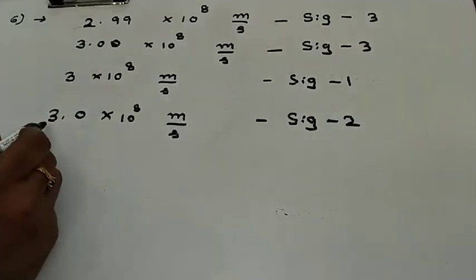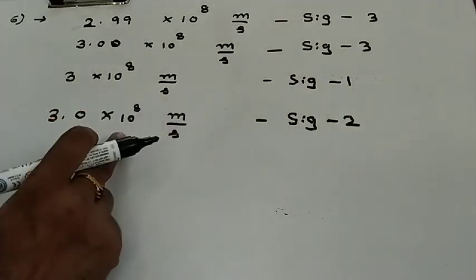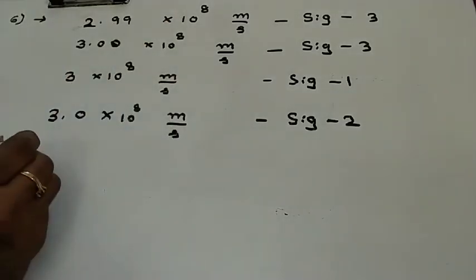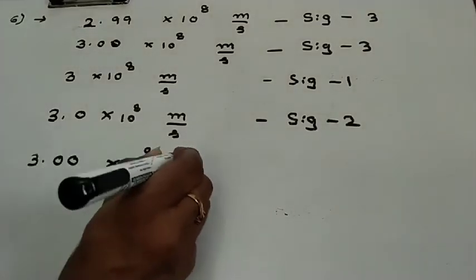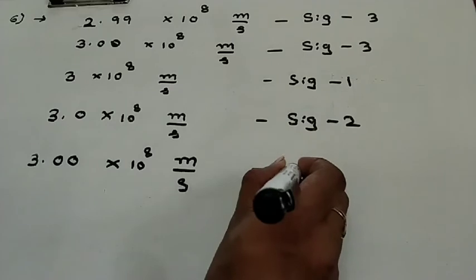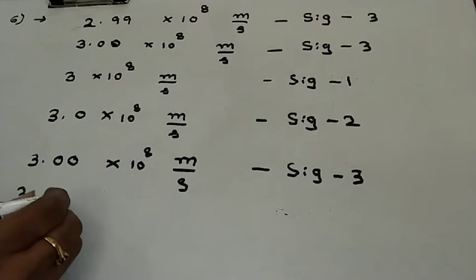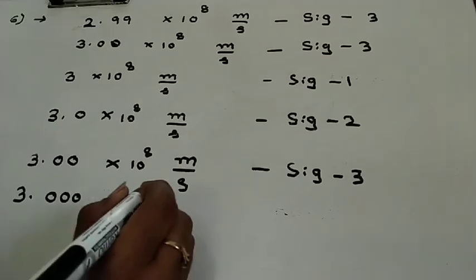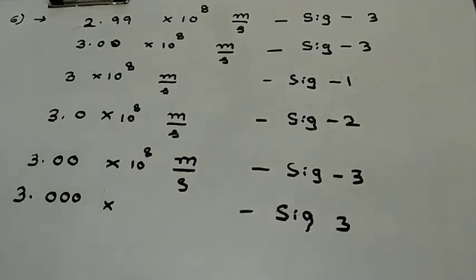We never consider the 10 to the power of 8 factor. Now suppose I took 3.00 into 10 to the power of 8 meter per second, then its significance is exactly 3. So these are the points we have to remember.